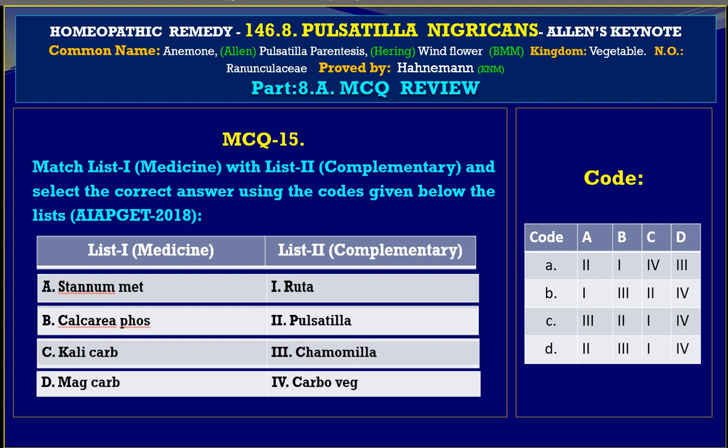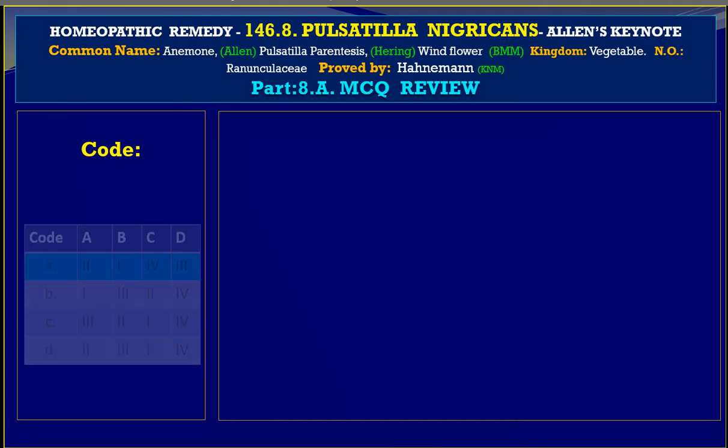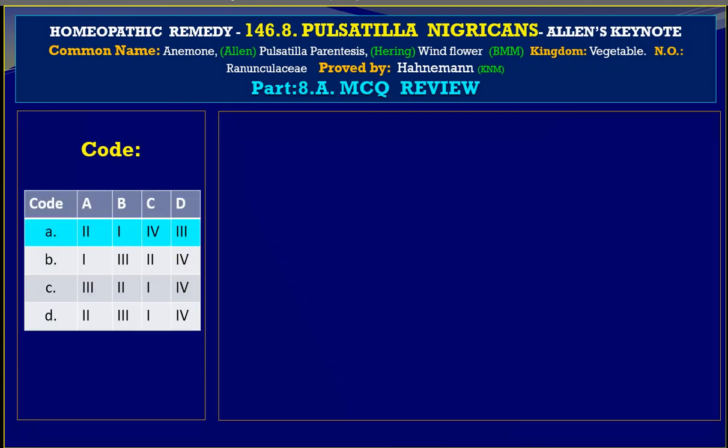And C variable stands here for A3, B2, C1, and D4. And variable D stands for A2, B3, C1, and D4. The answer is A, variable A: A2, B1, C4 and D3.